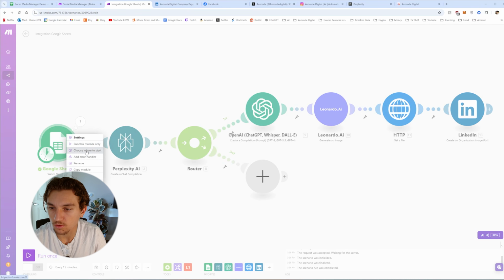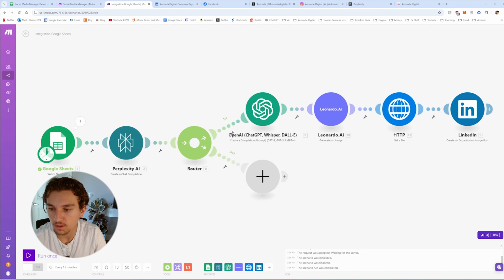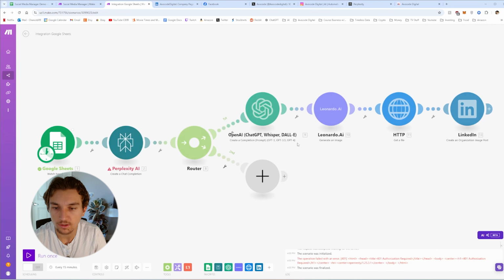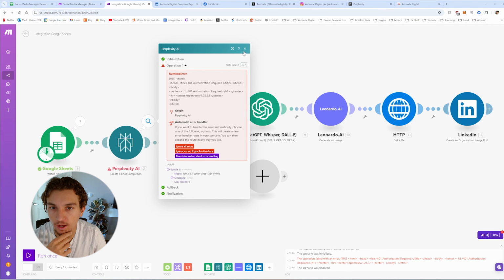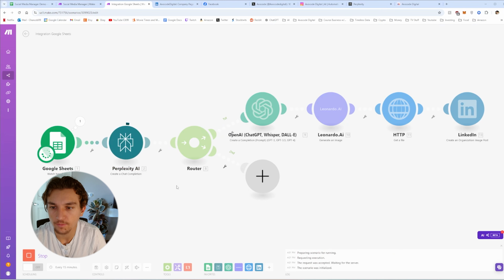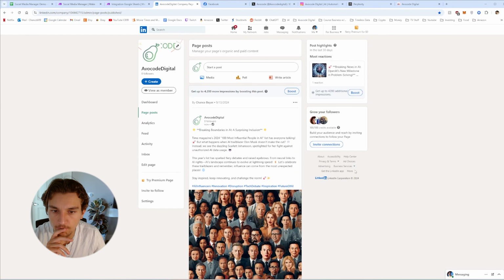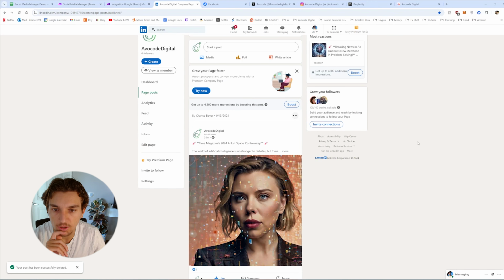So let's go to choose where to start, hit all, because we want to get the latest one. Since we already ran it, it won't pick that up. Let's run once. I need to get my API key set up again. Let me do that. Okay, let's rerun that. Going through Perplexity, and there it is. It created the LinkedIn post. Boom, there it is. We're gonna delete that because that's a test.